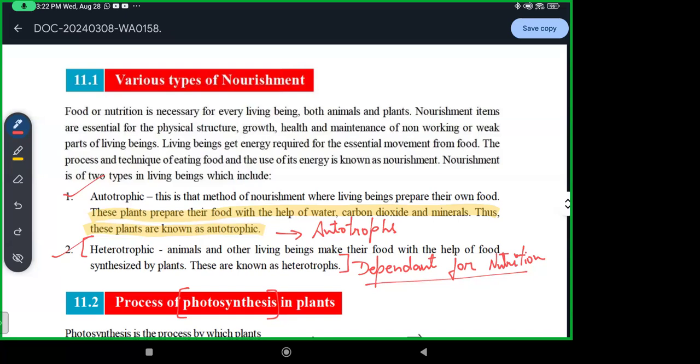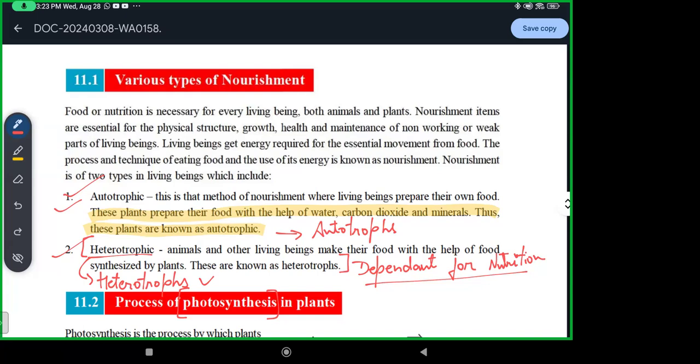And those who use the heterotrophic mode, which depend on food synthesized by plants, are known as heterotrophs. Heterotrophs.